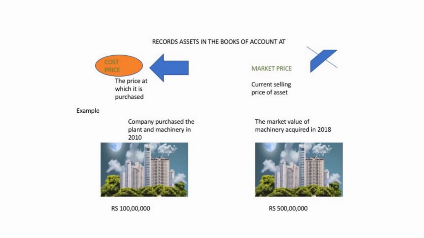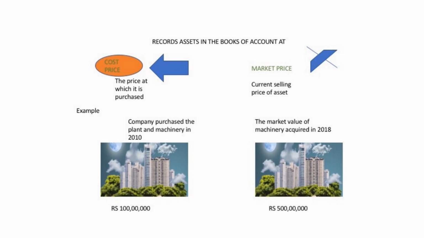Now जब हम cost price की बात करते हैं तो we need to understand the market price also. Cost price is the price at which it is purchased. Suppose a company purchased plant and machinery in 2010 for 100 lakhs, and in 2018 the market value is 500 lakhs.